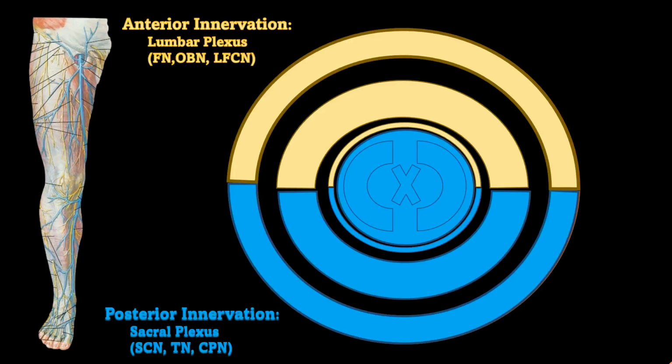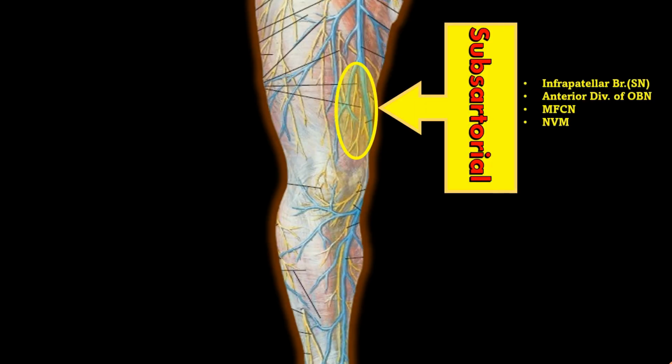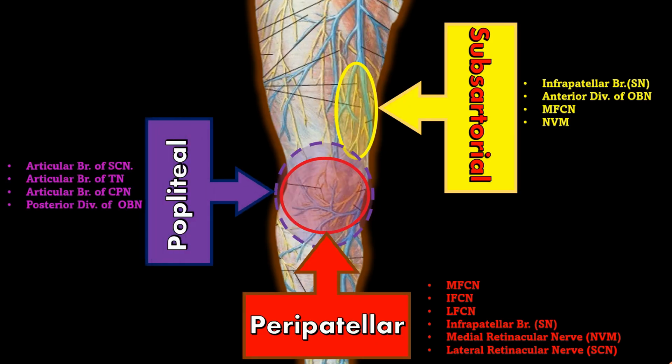Before supplying the knee joint, these nerves form three different plexuses. The subsartorial plexus lies on the medial aspect, supplying the anteromedial knee and anterior joint capsule. The peripatellar plexus lies anteriorly, supplying skin around the patella and anterior joint capsule. The popliteal plexus lies posteriorly, supplying all intraarticular structures and the posterior capsule.